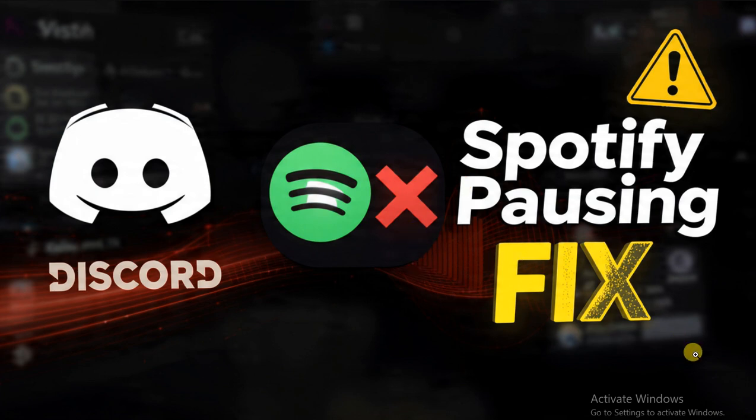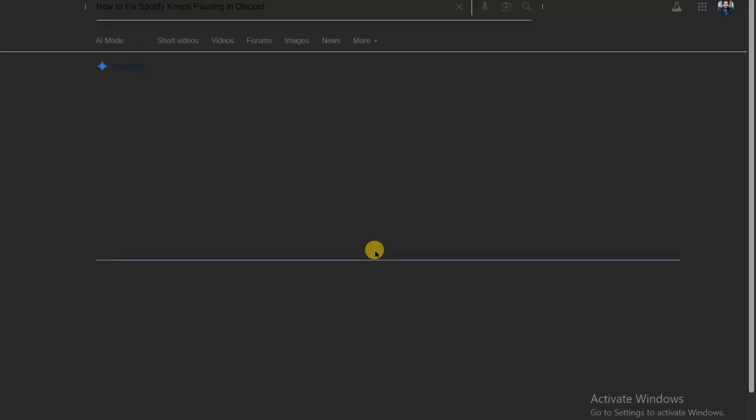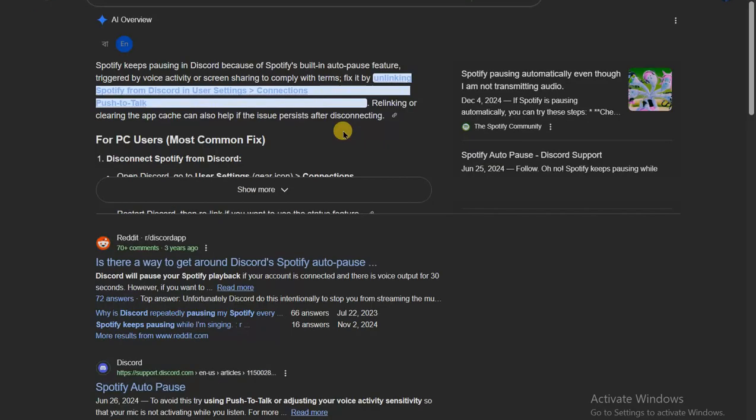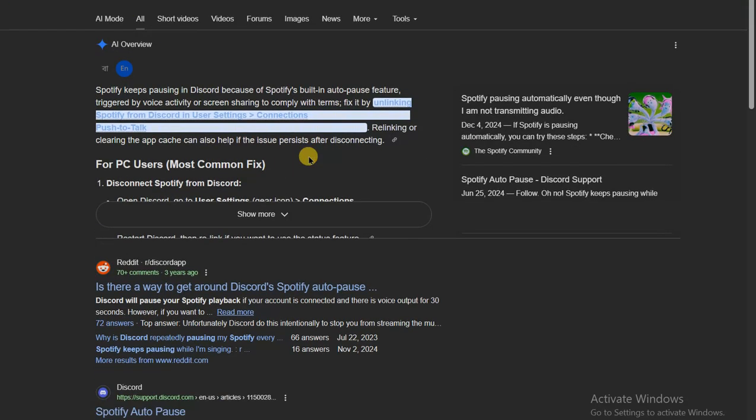Final video to fix Spotify keeps pausing in Discord. If your music stops unexpectedly, let me ask you, are you playing Spotify while on Discord and noticing songs pause randomly or won't continue? This problem usually happens because Discord's activity status conflicts with Spotify, authorization tokens expire, or network settings interrupt streaming. Sometimes recent updates or background apps also trigger this issue.